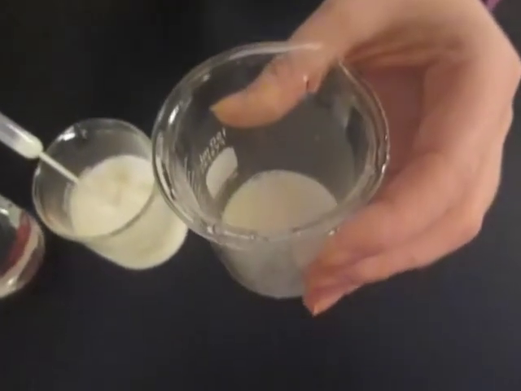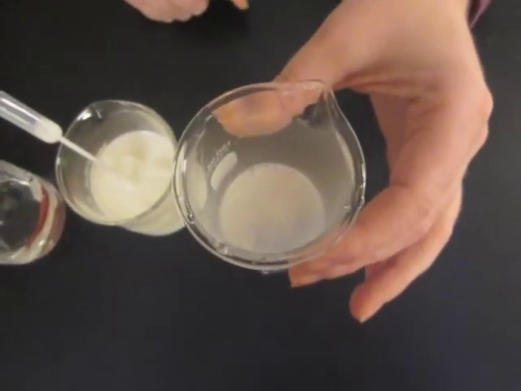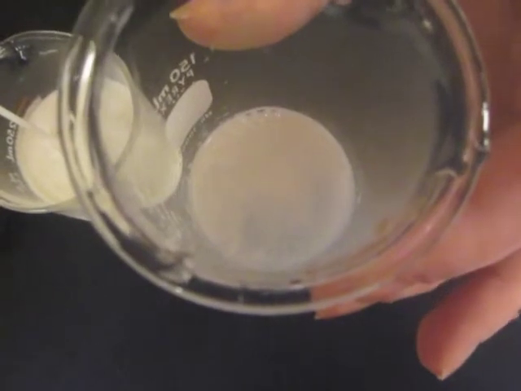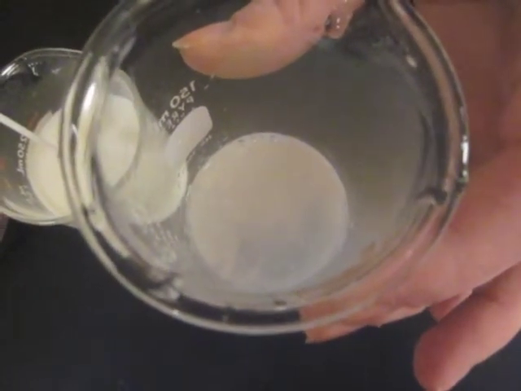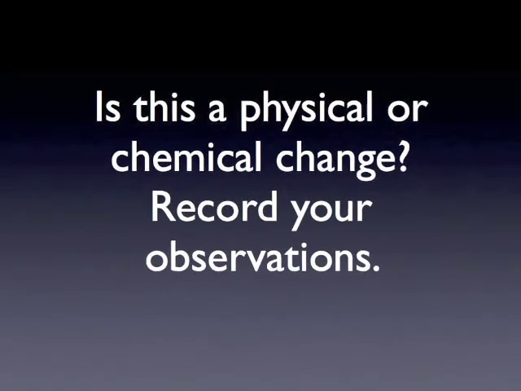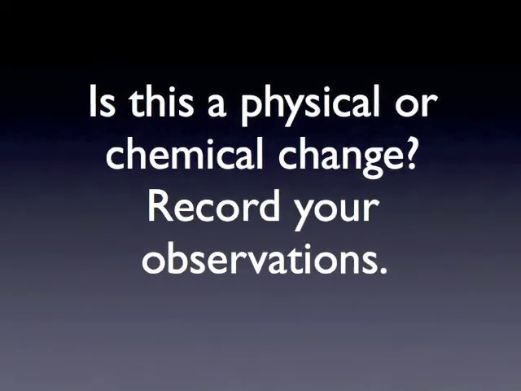Write down your observations. What happened? Can you separate this mixture? Is it a physical or a chemical change? Write down your information. You can pause the video to record your observations and determine whether this is a physical or chemical change.